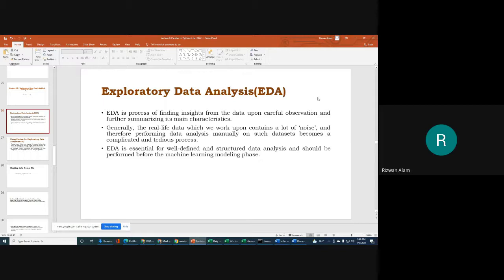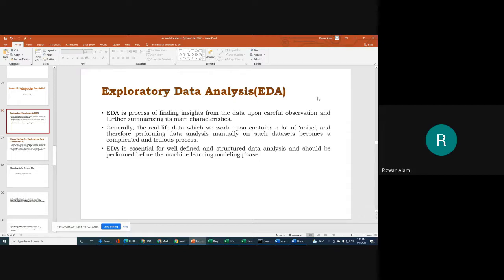EDA is essential for well defined and structured data analysis. If you want to follow a well defined manner and a structured pattern for data analysis, then we should follow this exploratory data analysis step. It should be performed before the machine learning modeling phase. Let me tell you this important point: before applying machine learning algorithms and techniques to our data, we will do this exploratory data analysis.